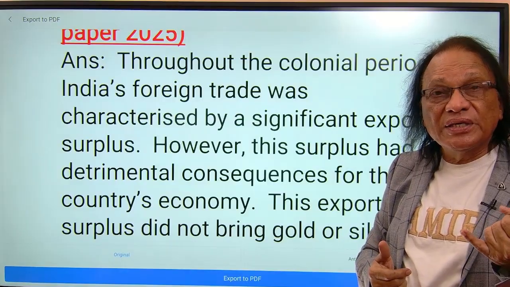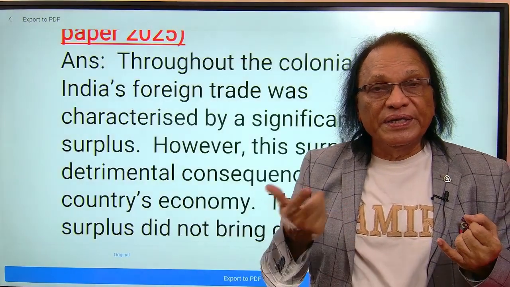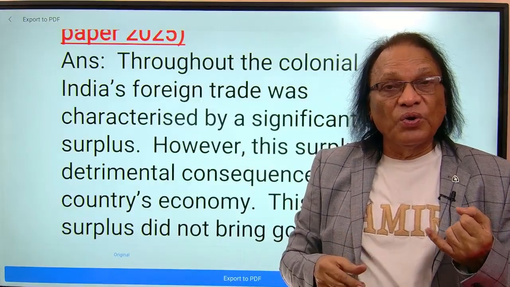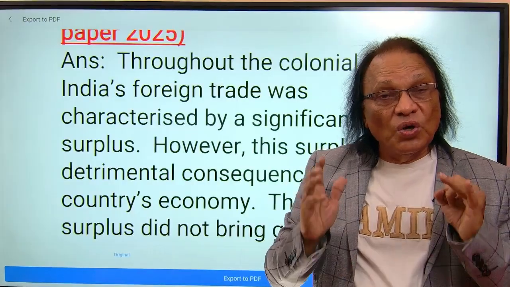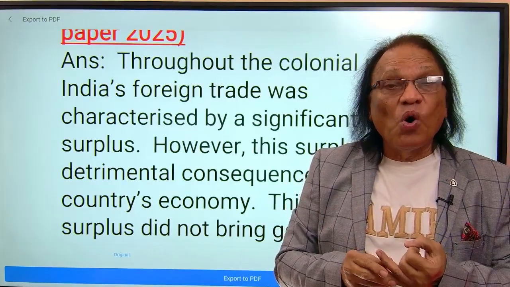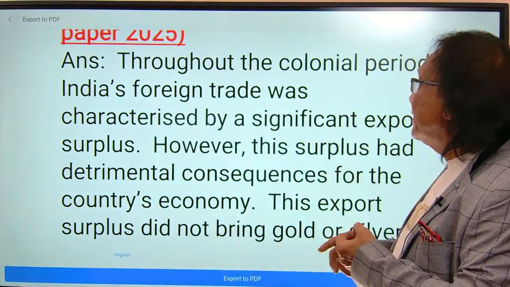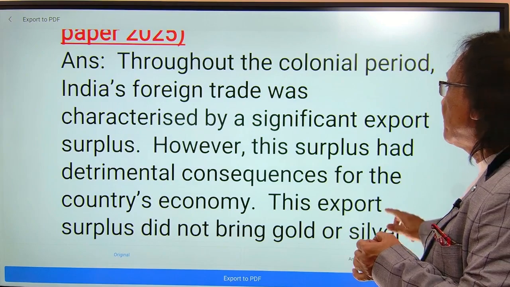Number one is, all this export surplus has been used by the Britishers to meet their office expenses in England as well as in India and somewhere else in the world. And number two is, this export surplus was misused for war expenses. That's it. So throughout the colonial period, India's foreign trade was characterized by significant export surplus.